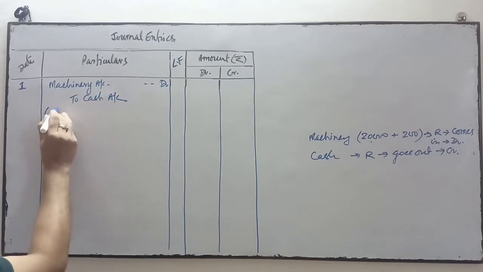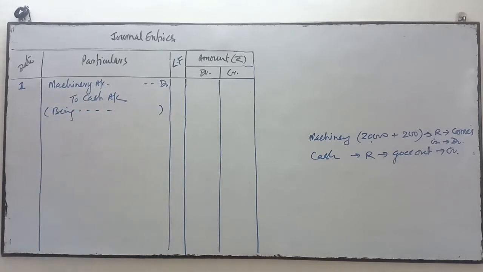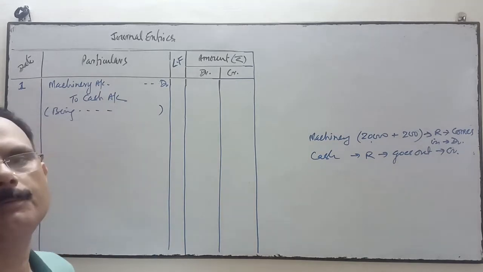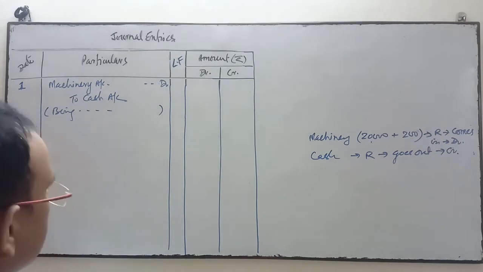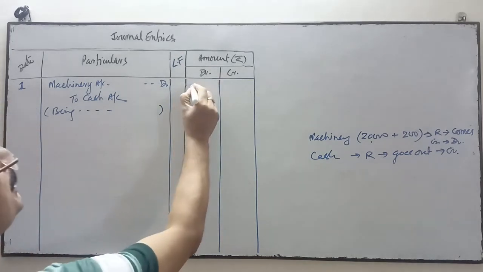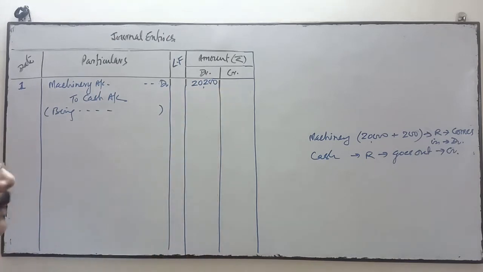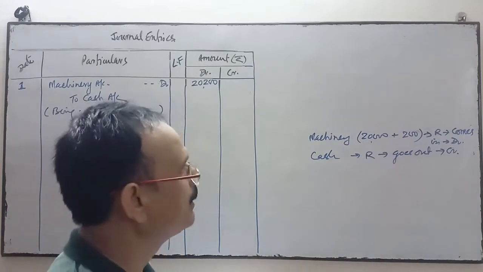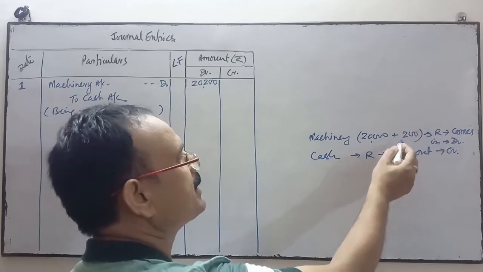We'll write the narration over here. We'll start with the being machinery purchased for rupees 20,000 and carriage of rupees 200 paid on it. So total machinery will be 20,200 including carriage. Why we have included the carriage to this machinery?